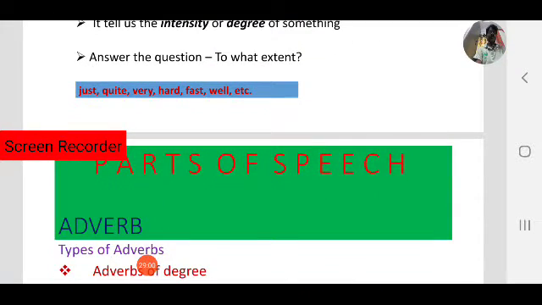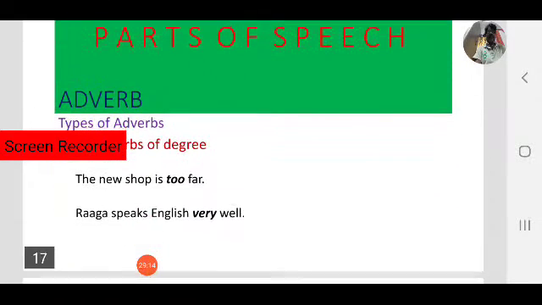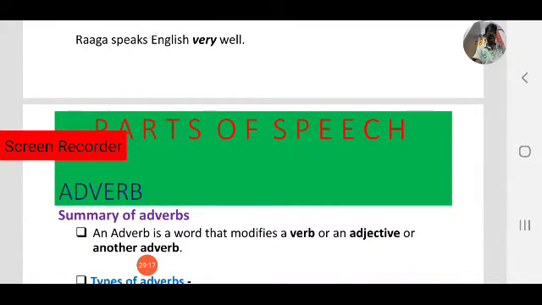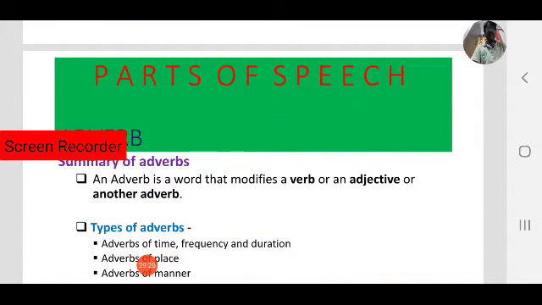Four types: adverbs of time, duration and frequency, adverbs of place, adverbs of manner and adverbs of degree. So this is all about adverbs, also a most important part of speech in English. An adverb not only tells about verbs, it also gives more information about adjectives and other adverbs.